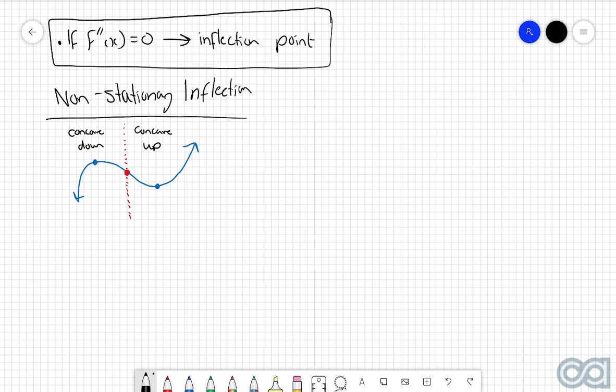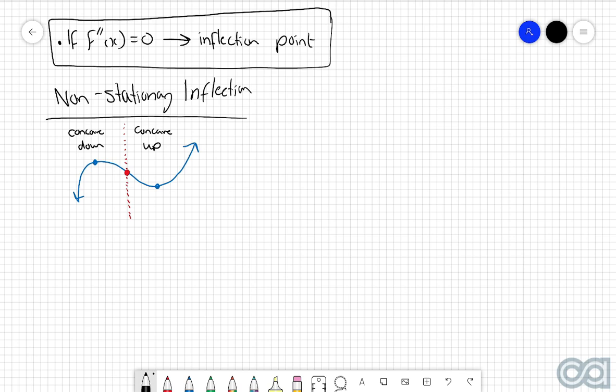So essentially, non-stationary inflections, or just inflection points in general for that matter, are the points which separate when the graph is concave up and when it's concave down. At the point of inflection, it's neither. It's that midway point between the two of them. Now, the reason why we call this a non-stationary inflection is because it's not a stationary point. Because remember, stationary points are when the derivative is equal to 0. In other words, the gradient would be 0 and the tangent would be flat. But in this case, if we drew a tangent here, we get a non-zero gradient for that tangent. So it's a fairly straightforward name in that regard, in that it's pretty descriptive, non-stationary, meaning that it's not going to be a stationary point, but it is an inflection point.